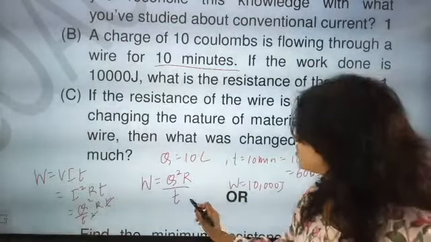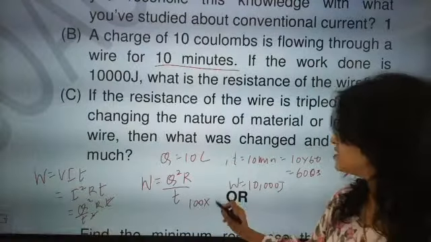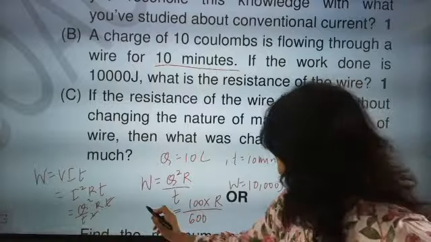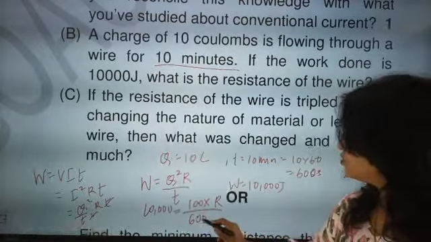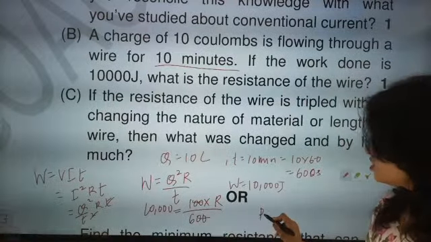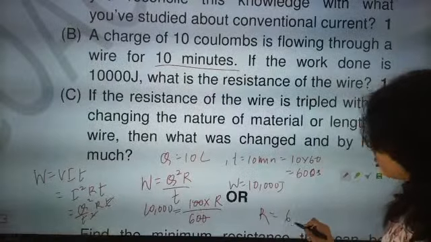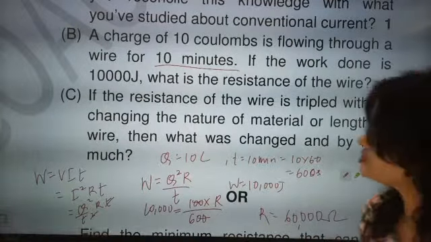Now Q is 10, so it will become 100. Resistance is not given, resistance we have to find. Time is given as 600 seconds, and work done is 10,000. So two zeros get cancelled. Resistance is coming as 60,000 ohms.